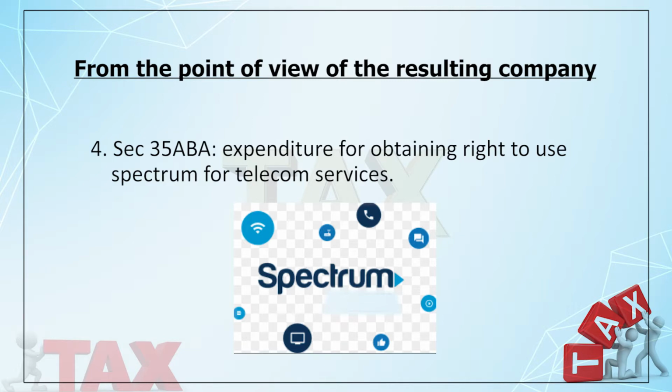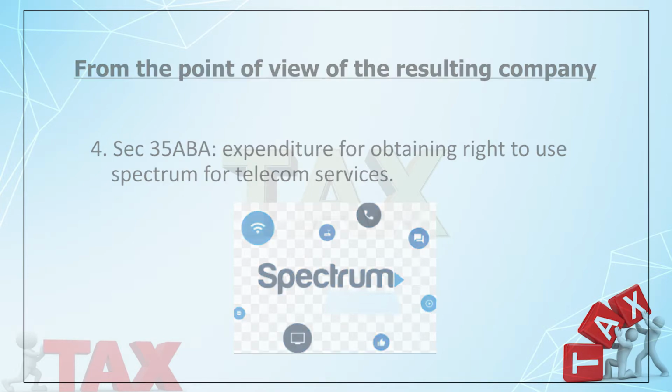Then the provision is, once again, the amount you have paid for the use of the spectrum divided by the life of the spectrum, right? Suppose the life of the spectrum is 10 years. So you can allow to debit to your profit and loss statement whatever the value you pay divided by 10. Now suppose after 2 years this business unit got demerged. So the remaining period can be enjoyed by the resulting company.